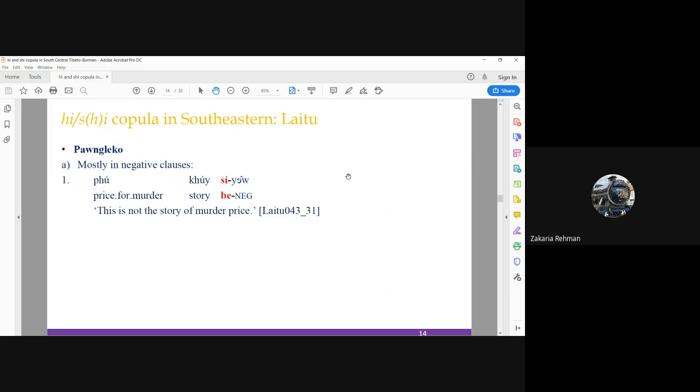Next we'll examine data from Southeastern languages. In these languages, the copula she and he are predominantly used in negative constructions. Example A1 shows she used in a negative clause in the Pongleko variety of Laitu.